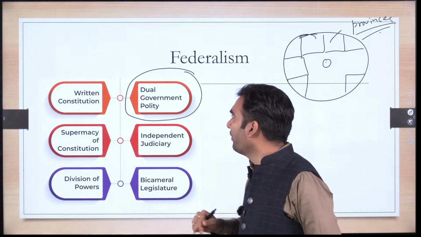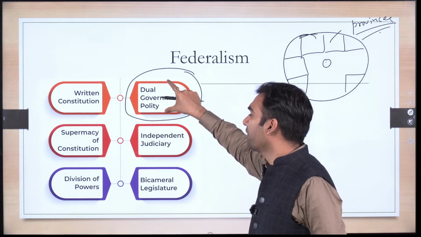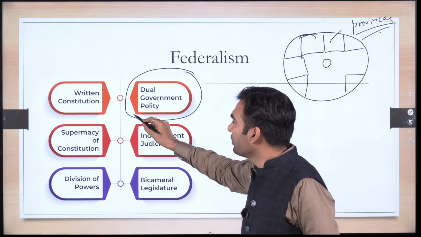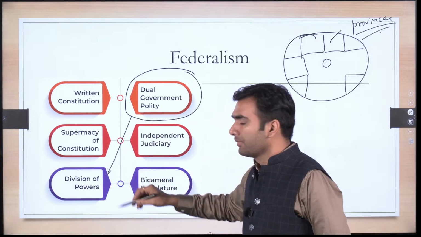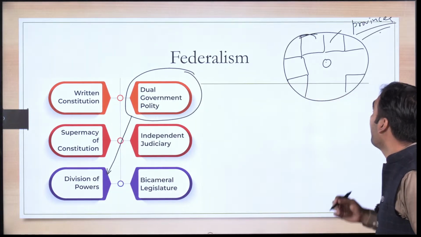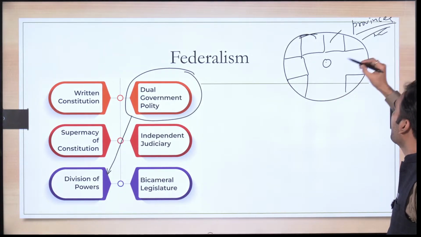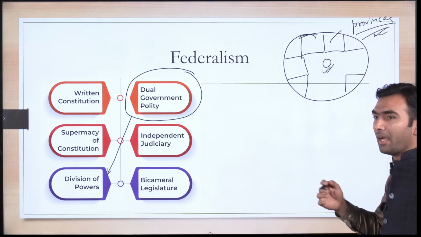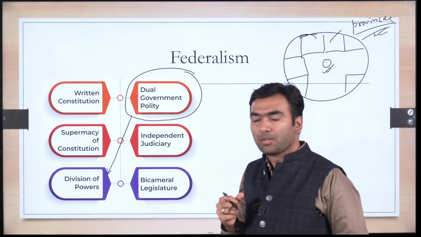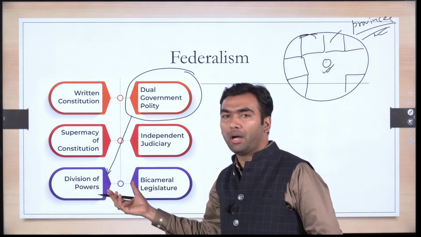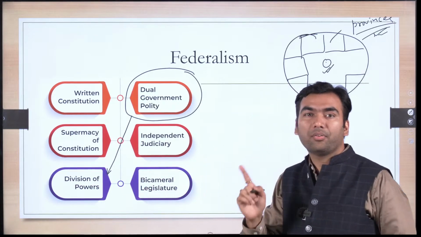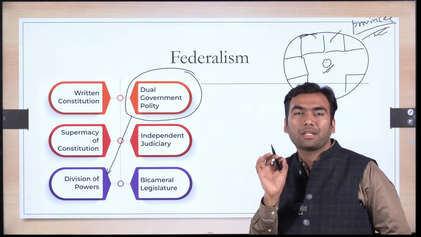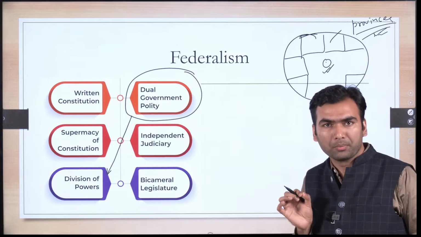Second, obviously, if there are going to be two different governments, then there has to be a division of power. Which work would be performed by the provincial government and which work would be performed by the central government has to be decided. So this is called division of powers. There is a different term called separation of power. Students often get confused between the two.